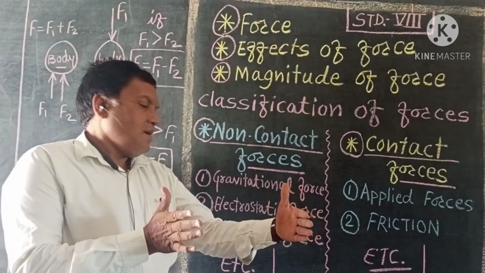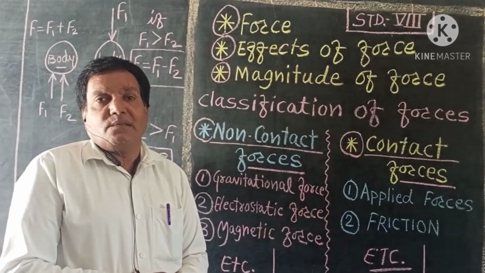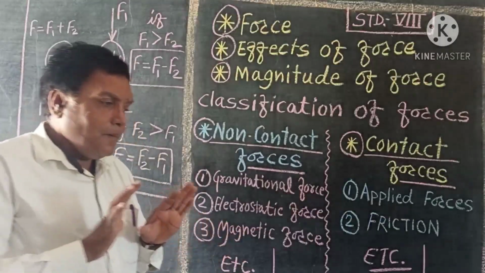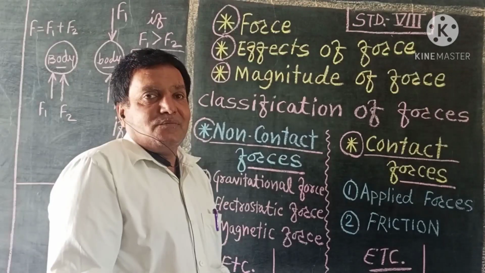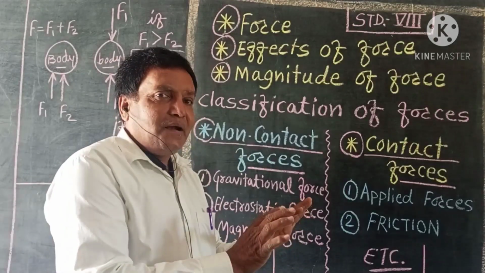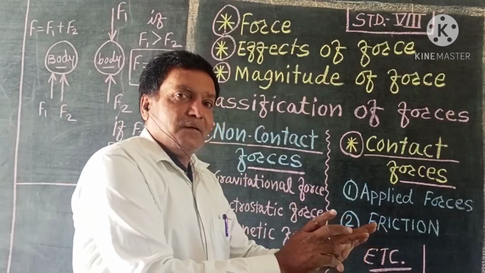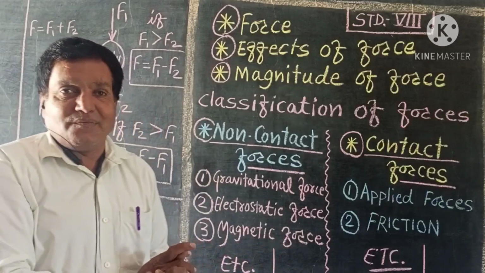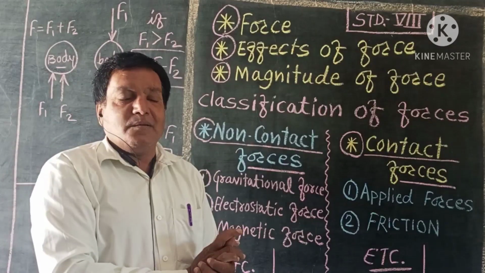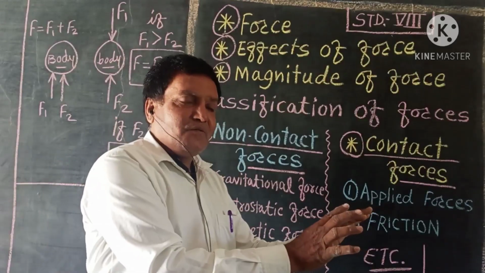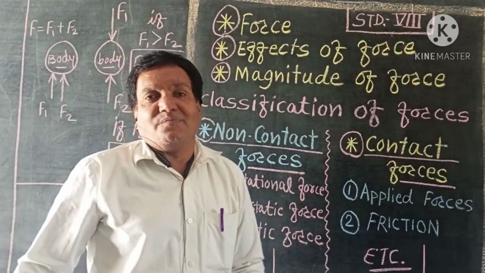Consider one table is there in the room and we are pushing the table, means we have applied push, so that is called force. Means we have applied force on that body or object.